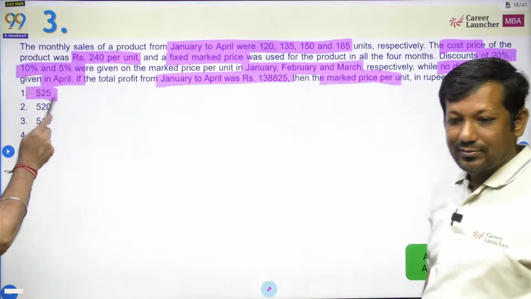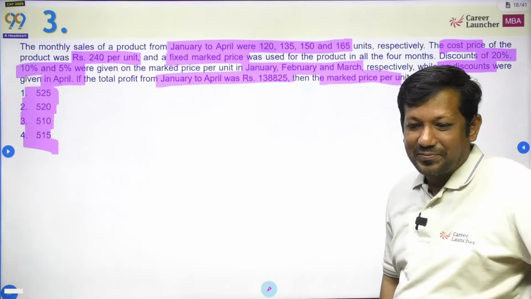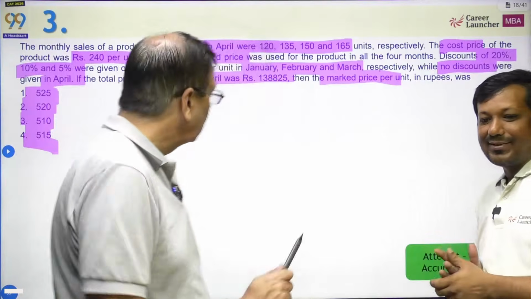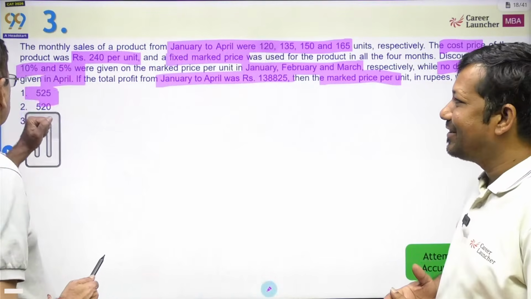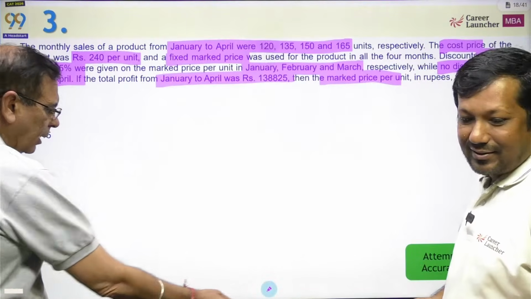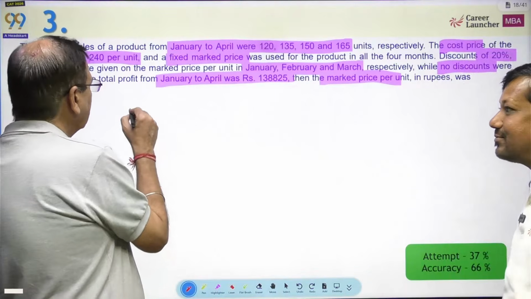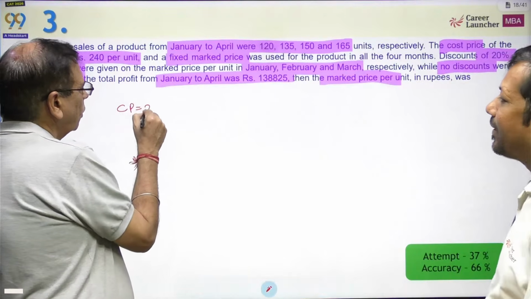Now look at the choices also. Very close to each other. There is no chance that you can eliminate or approximate anything. You'll have to solve it fully. And which is what Shashank was saying. There's a question which you need to solve fully to be able to do anything. How will this question be done? Let's look at this. We'll say, okay, the cost price is given to us as 240.